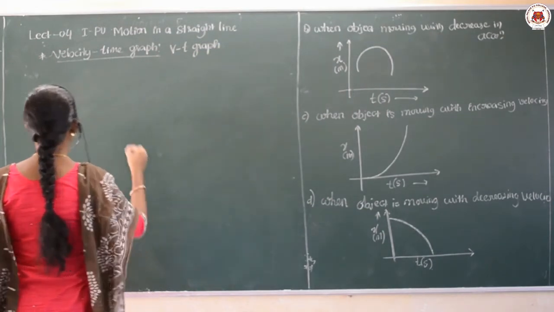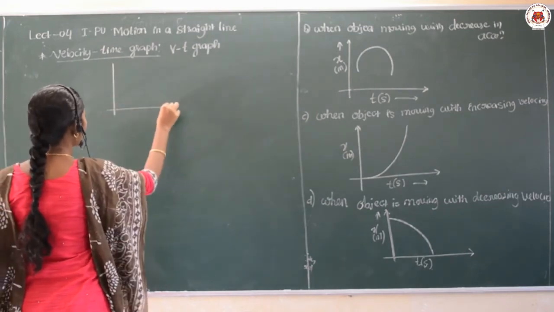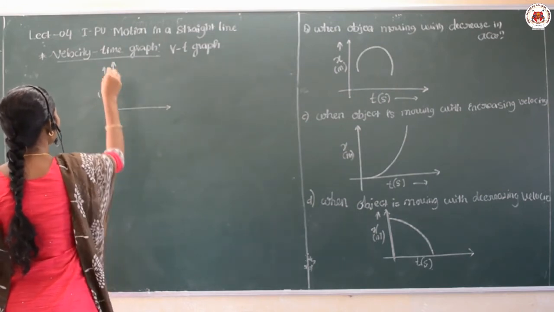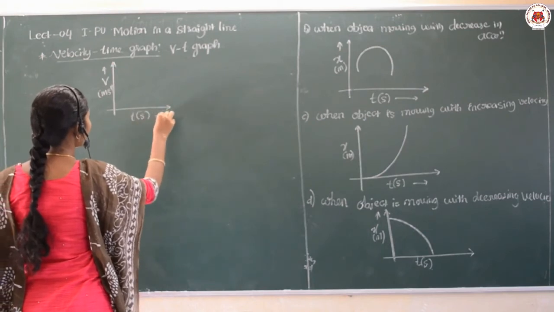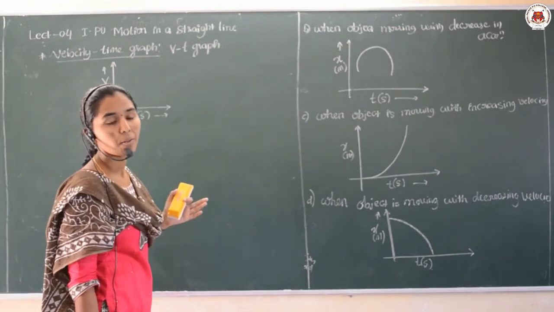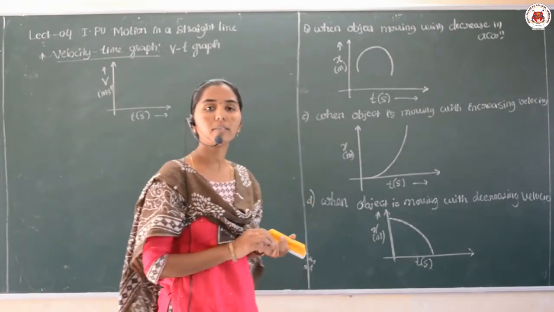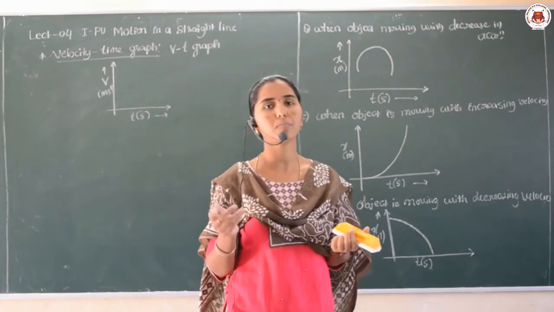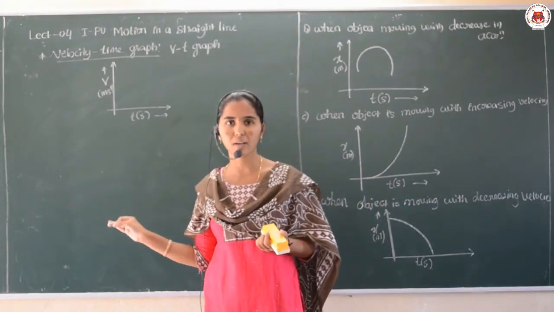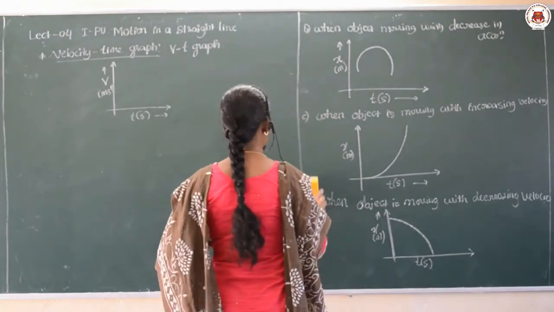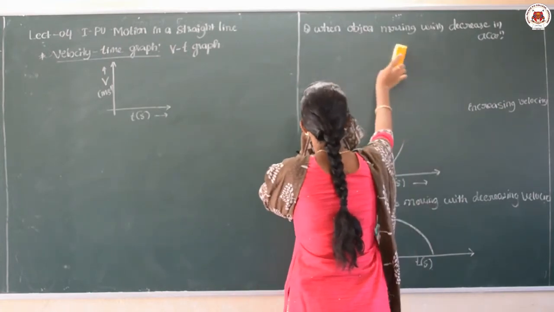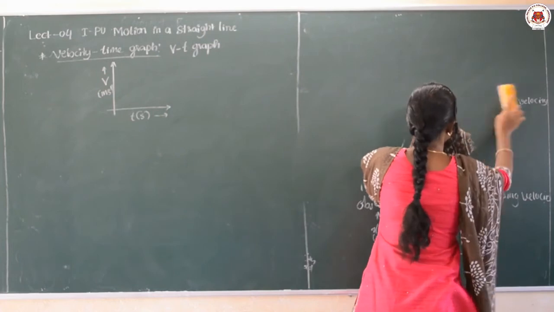Generally here the velocity of an object, in meter per second, is taken along the y-axis, and time in second is taken along the x-axis. This is the normal representation of the VT graph. Then here also, if the velocity of an object is changing with respect to the time, accordingly we have the different nature of the VT graph. Few of them let us discuss now. What will be the nature of the VT graph if the object is moving with different velocities?